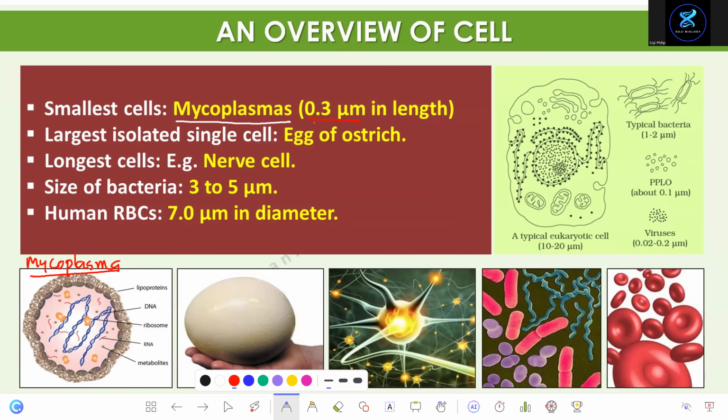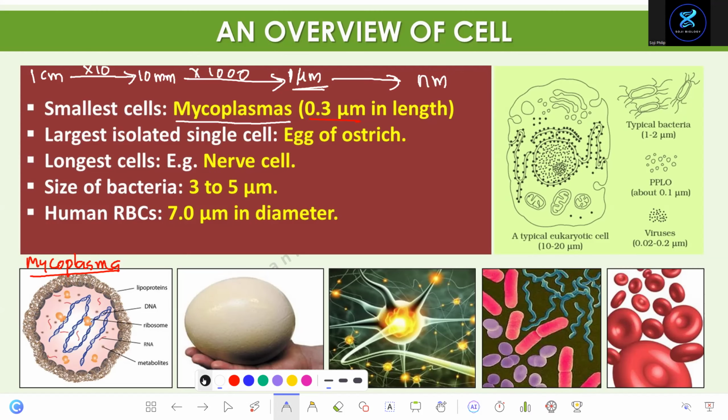And what's the length of this? 0.3 micrometer. Do you know what a micrometer is? 1 centimeter is how many millimeters? 10 millimeters. So 10 millimeters times 1000, you get 1 micrometer. So you need to know micrometer. What's the next one? In physics, we'll study nanometer.